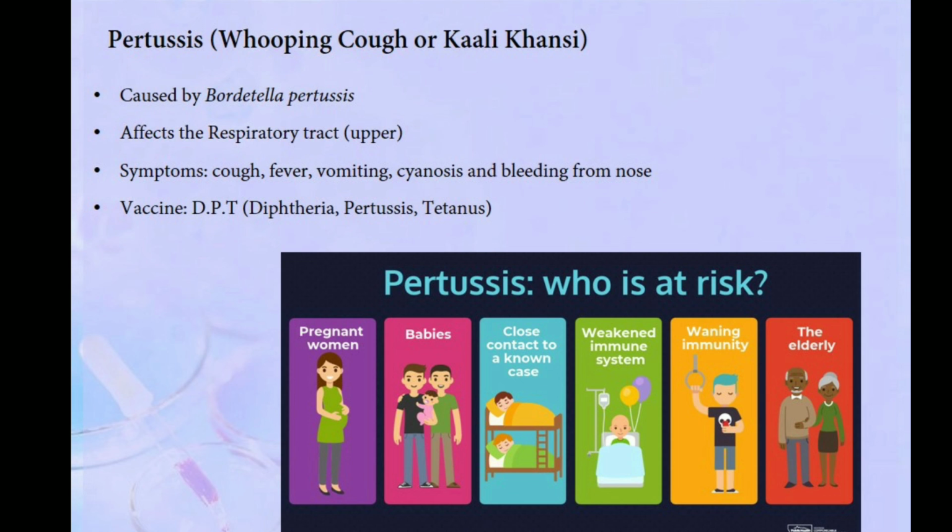Then we have pertussis. It's also called the whooping cough or the Kali Khasi in Hindi we call. Okay, it's caused by the pathogen Bordetella pertussis. It affects the upper respiratory tract, and the symptoms include cough, fever, vomiting, cyanosis, that is turning of bluish. The fingers, nails turns bluish in color. Okay, and bleeding from nose. These are the symptoms. Yes, it can be prevented by vaccine DPT, diphtheria pertussis tetanus vaccine.